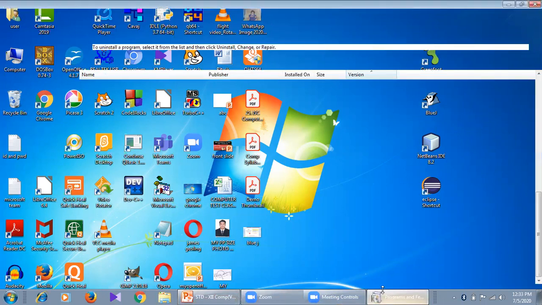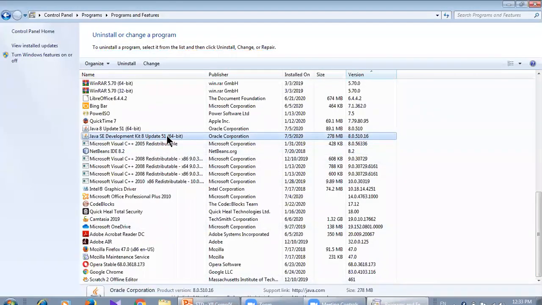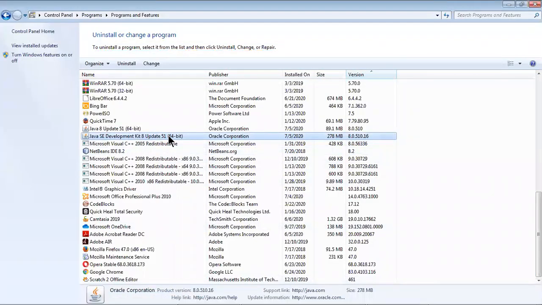Where is the control panel? Yes, this one, 8th version. The reason is this is compatible with BlueJ. The higher versions of JDK are not compatible with BlueJ, so you will find some problem. Whatever is given in our syllabus can be done easily using this version also. But it should not be below 7. So I will recommend to download and install JDK 8 version.